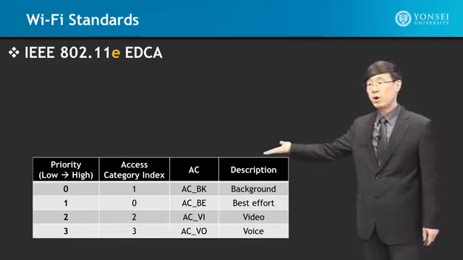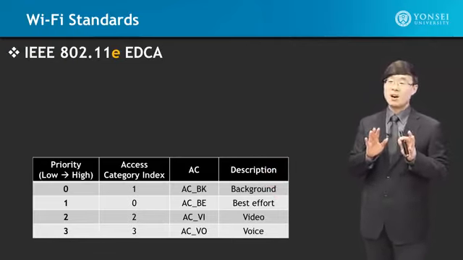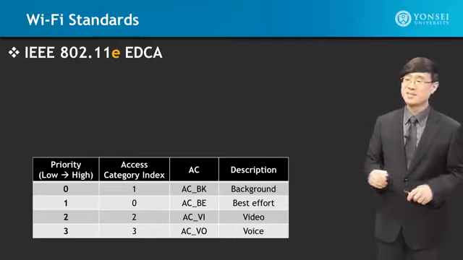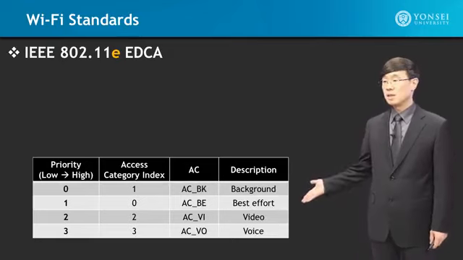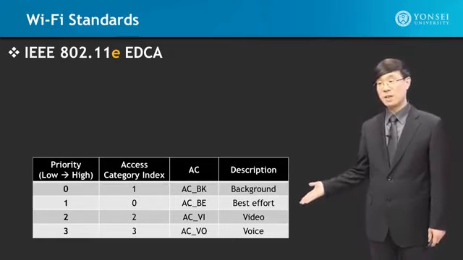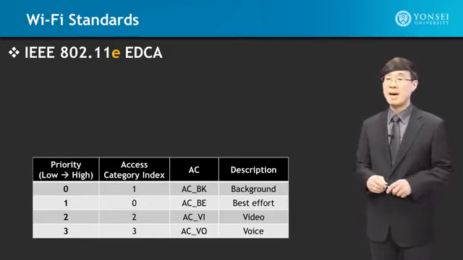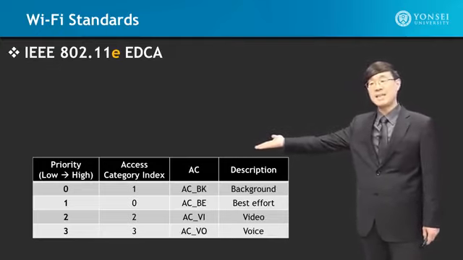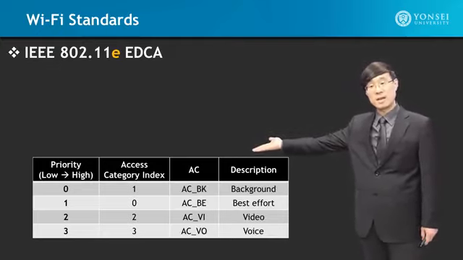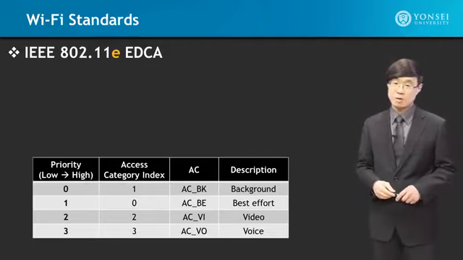If you look at the priority over there, it is 3210. However, the access category index numbers are 3201. So overall, the order of priority is voice highest, then video, then best effort, then the lowest priority is background. And keep that in mind, even though you may get a little bit confused when you look at the AC index, the access category index, because 1 and 0 are flipped over compared to the actual priority levels.